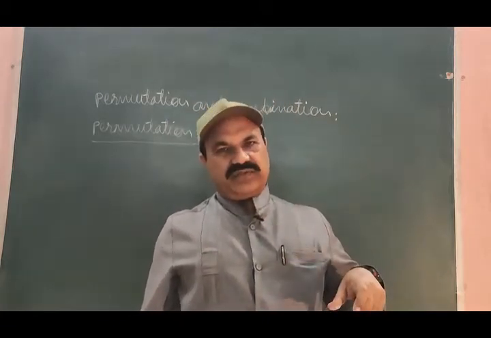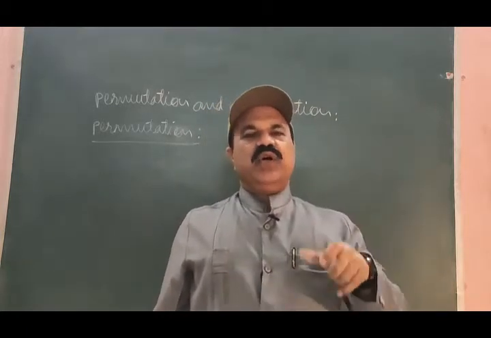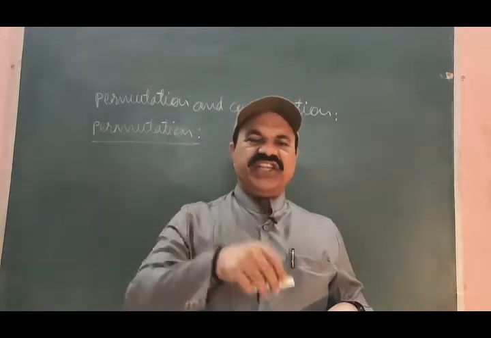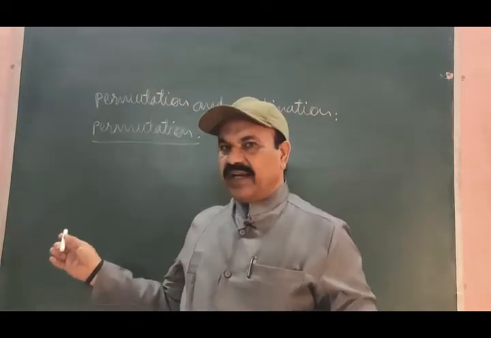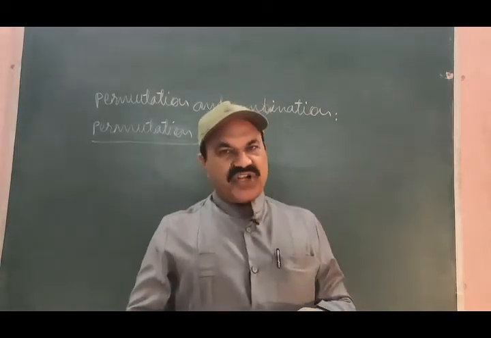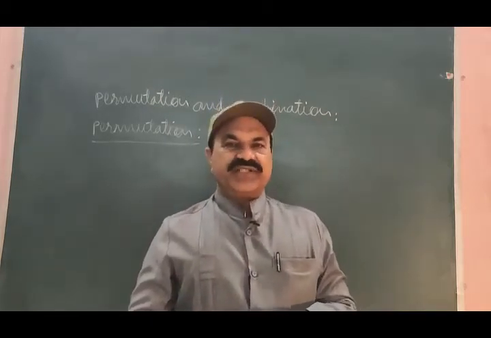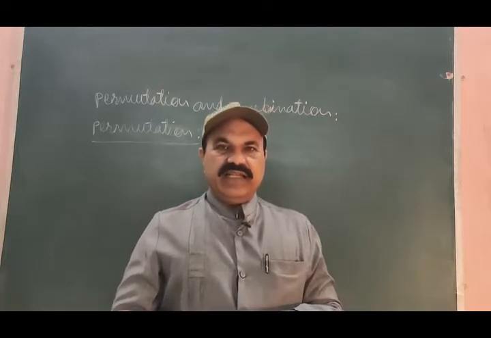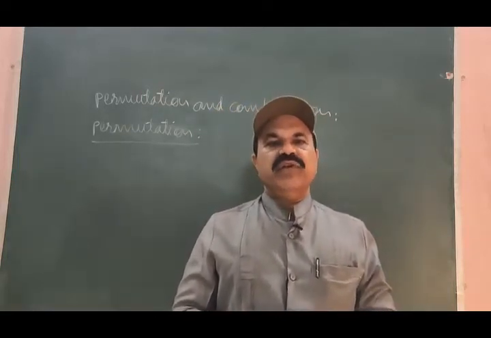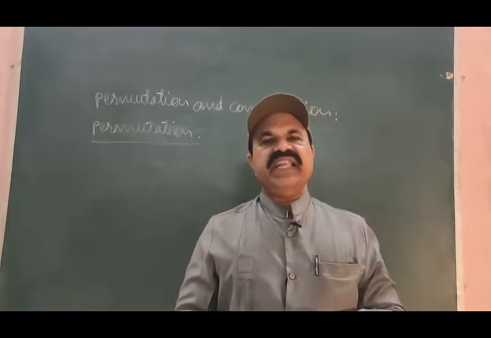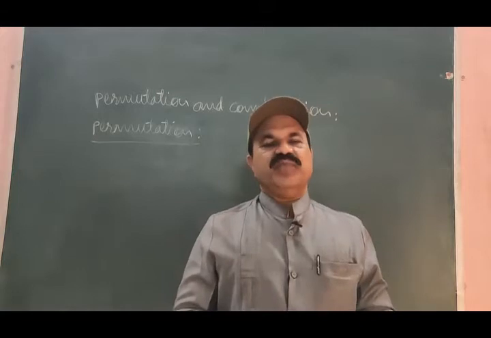The order of placing, the order of appearance of the objects in the arrangements is taken into consideration while we go for permutations of the available distinct objects. Permutation may have meaningful as well as meaningless arrangements of the distinct objects.